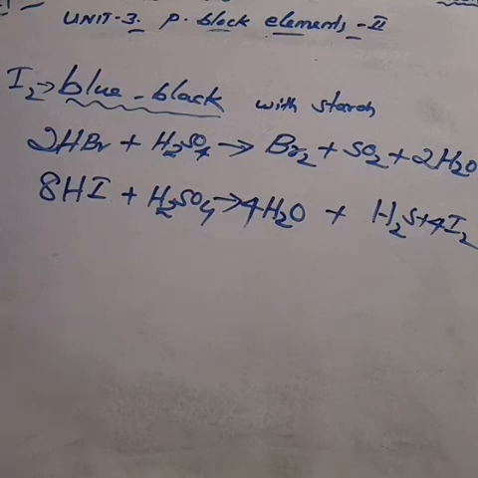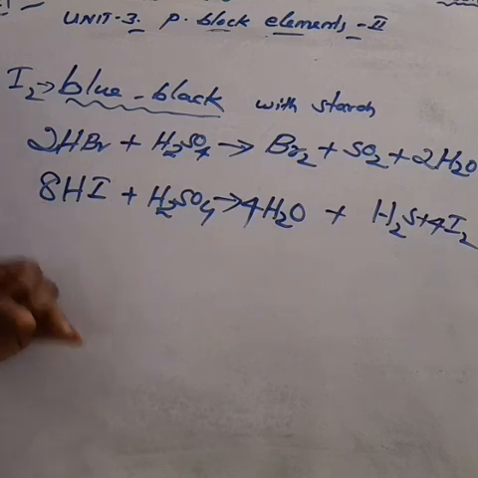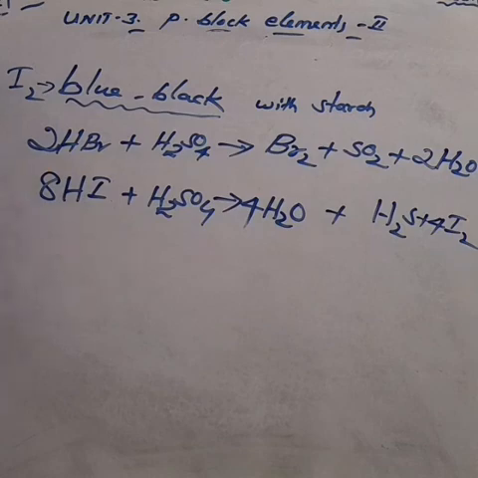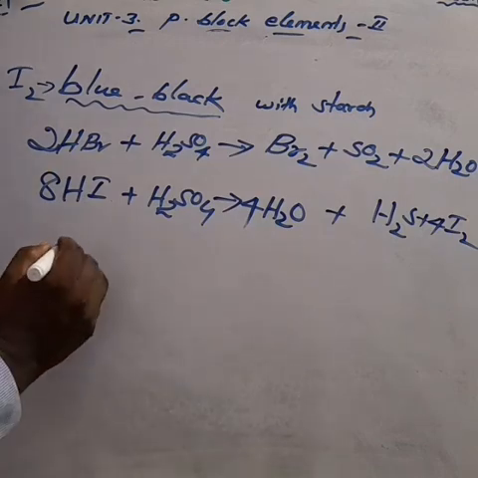Next, one of the important points. The reducing property of hydrogen iodide can also be explained by its reaction with alcohols and ethane.